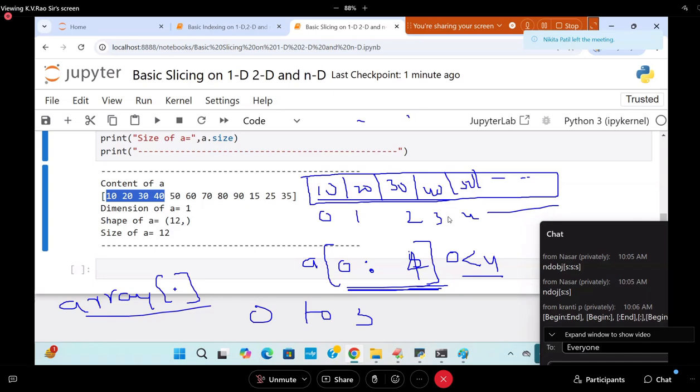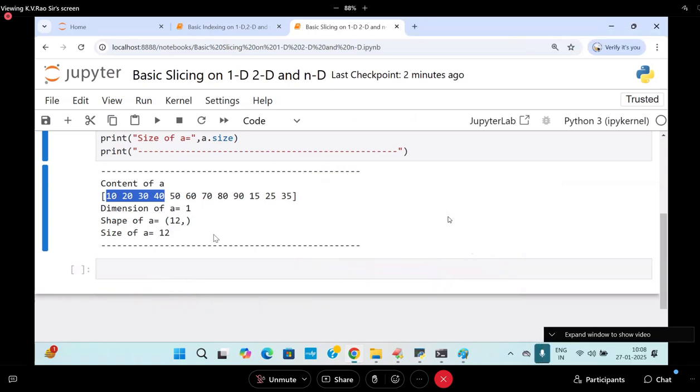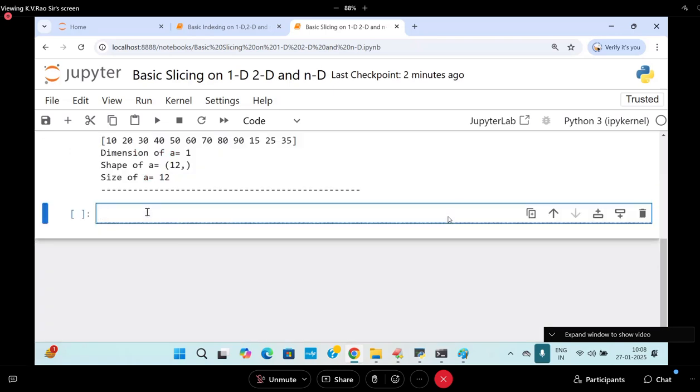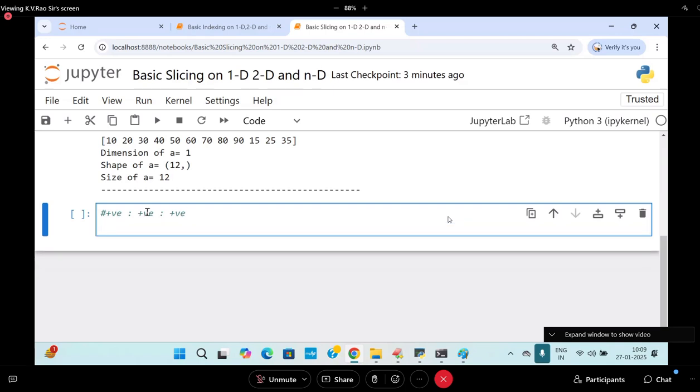Getting my point? The rules and regulations are going to be the same. Here I am talking about start, stop and step, that too with a positive start and a positive step. All of them are positive. These rules were already set in the normal Python classes. If anybody did not explain, helpless. If students belong to another batch with another faculty, take care.